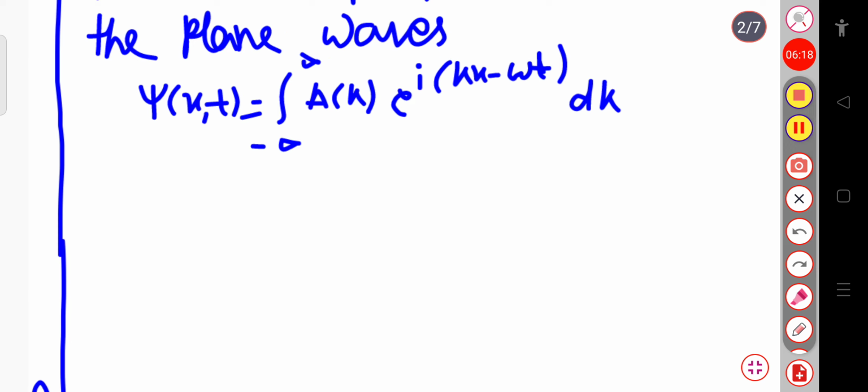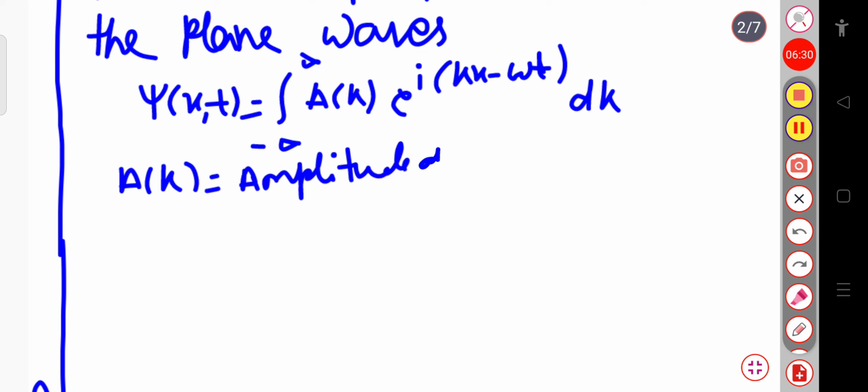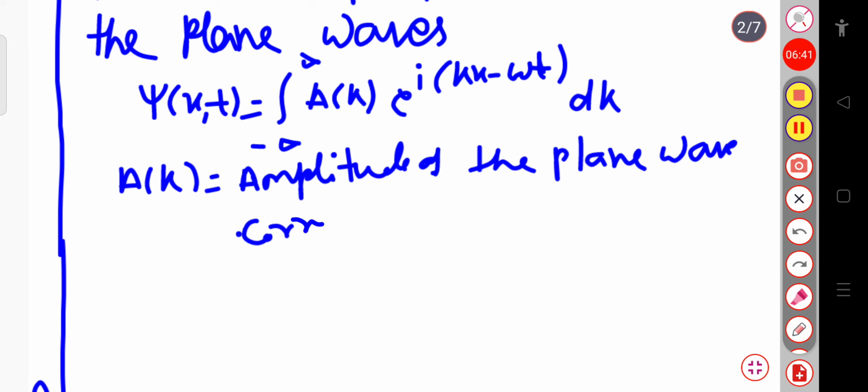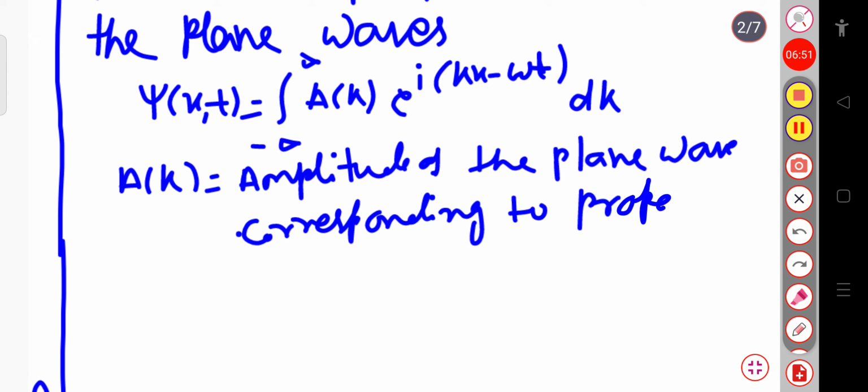So here, A of k represents the amplitude of the plane wave corresponding to propagation constant k. This k is called the propagation constant or the wave vector. Okay, this is the A of k representation.